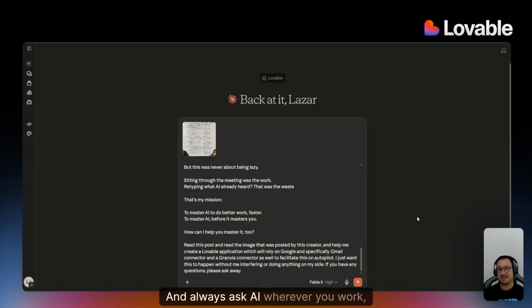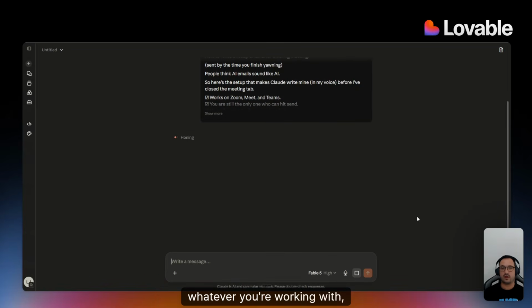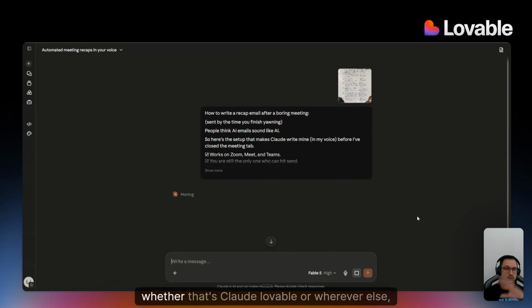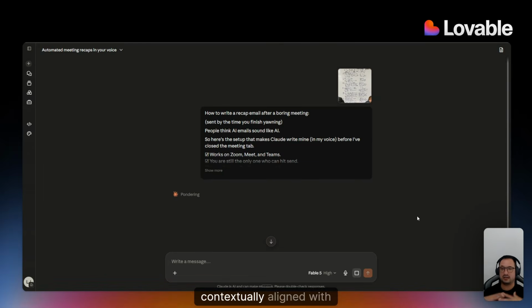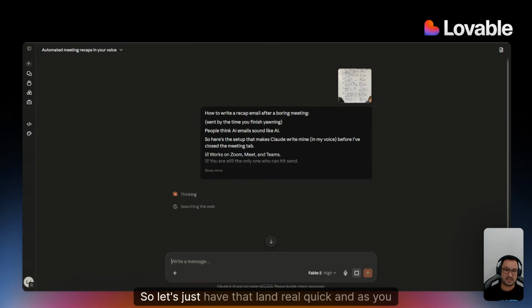Right? And always ask AI wherever you work, whatever you're working with, in any surface area you're working in, whether that's Claude, Lovable, or wherever else, to ask you clarifying questions if it has any, because you really want to make sure that you're contextually aligned with the agent that is going to be responsible for either building the app, or in this case, Claude will be responsible for orchestrating it. So let's just have that land real quick.